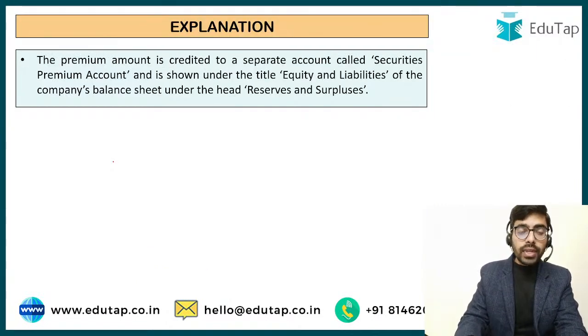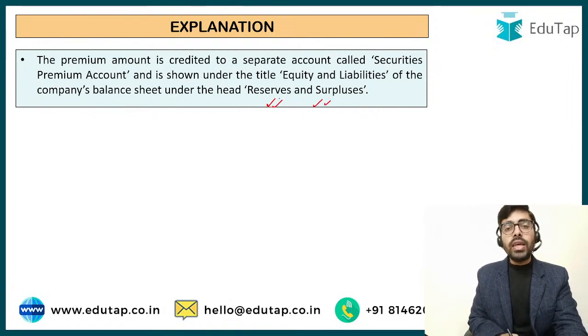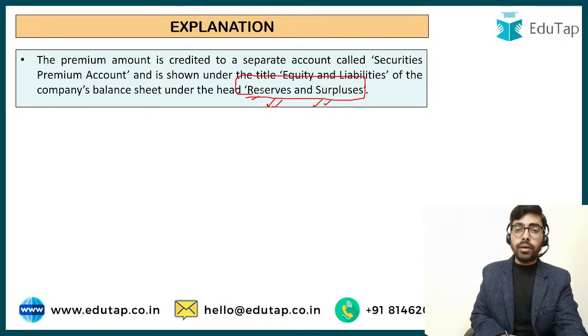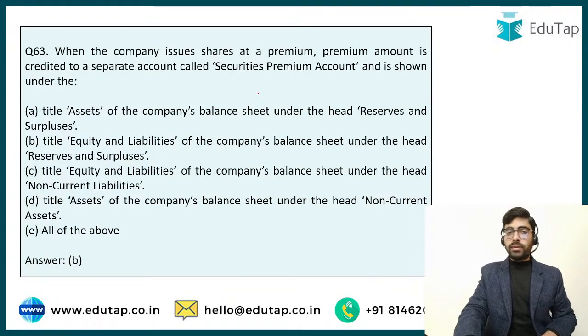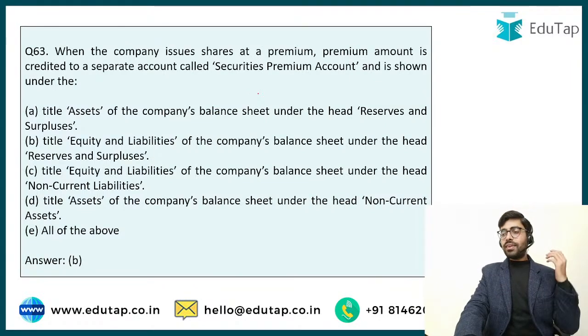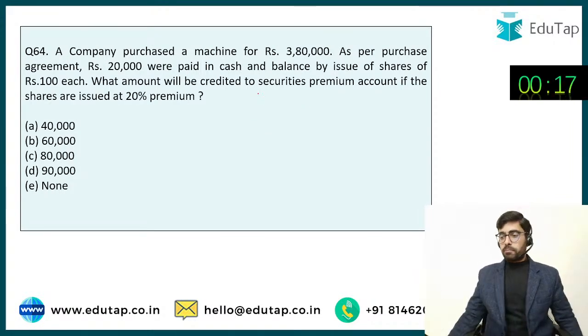All of you have answered it correctly कि आप इसे reserves and surplus के अंदर show करेंगे. This amount, the excess which we have received, is going to be shown in the balance sheet under the head reserves and surplus. So answer is option B. Now let's come to the next question.